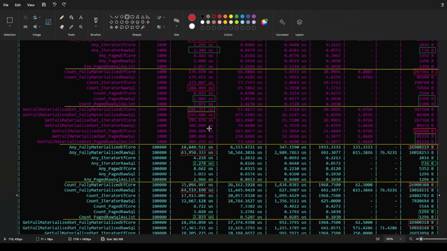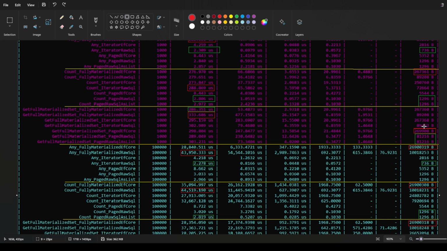This is not too outrageous when we start comparing them. They're all pretty close. Now, the paged raw SQL implementation is also very, very similar to the fully materialized Entity Framework Core, but all in all, I don't see a huge swing in the different performance here.